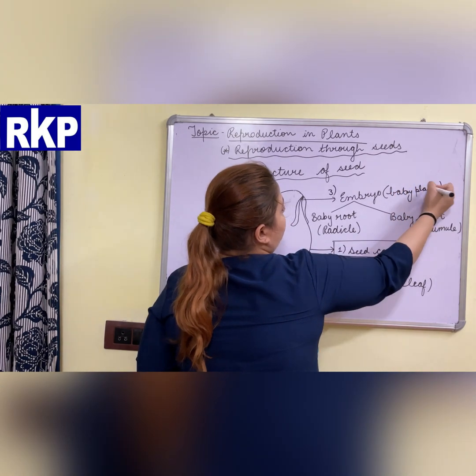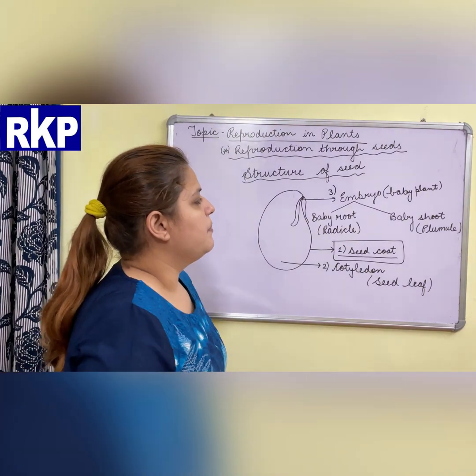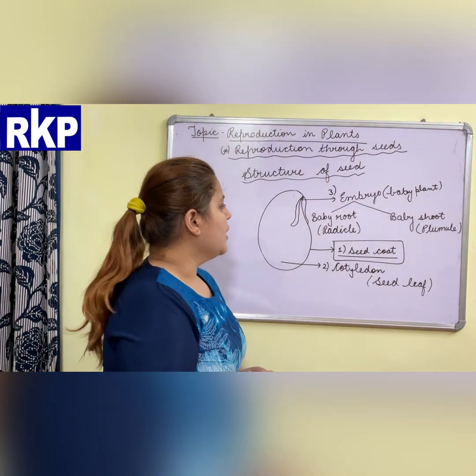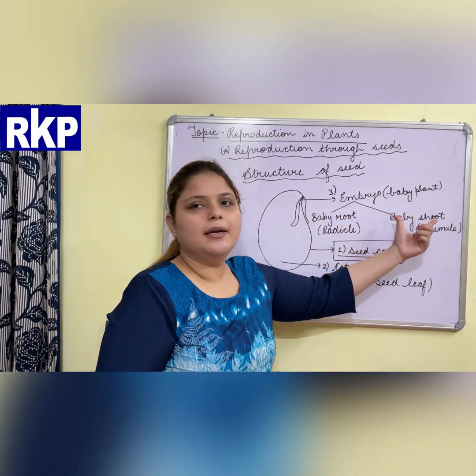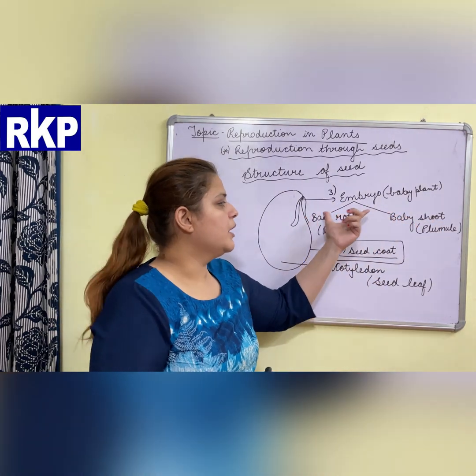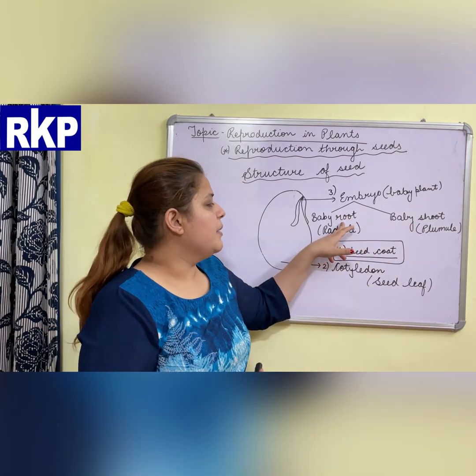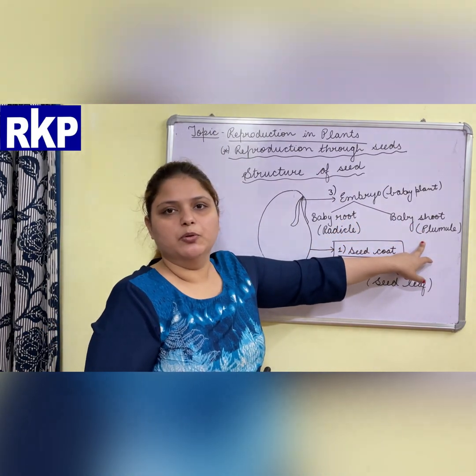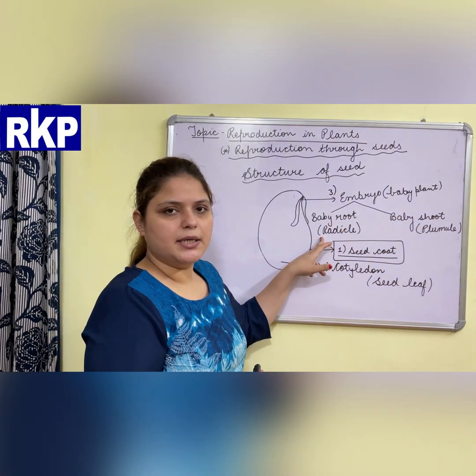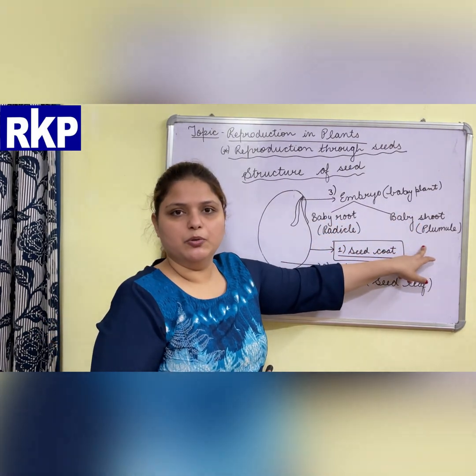Now, the third part of the seed is the embryo, means the baby plant present inside the seed, which grows into a new individual plant. This baby plant has two parts, baby root and baby shoot. Baby root is also known as radicle. Baby shoot is known as plumule.